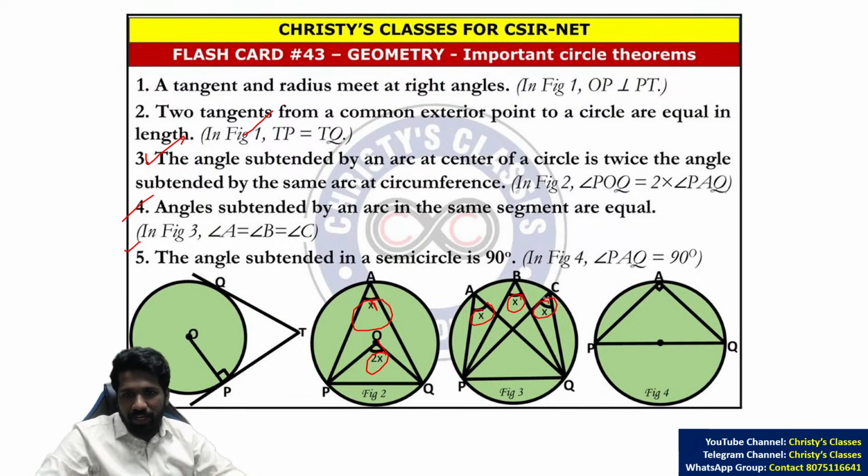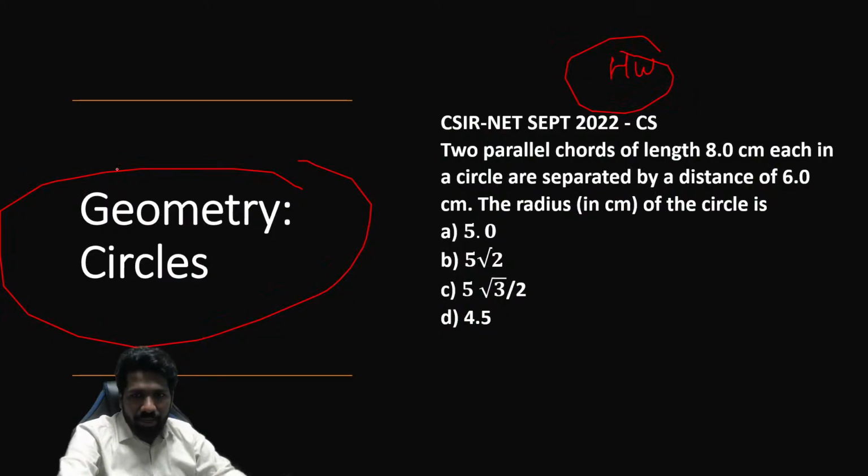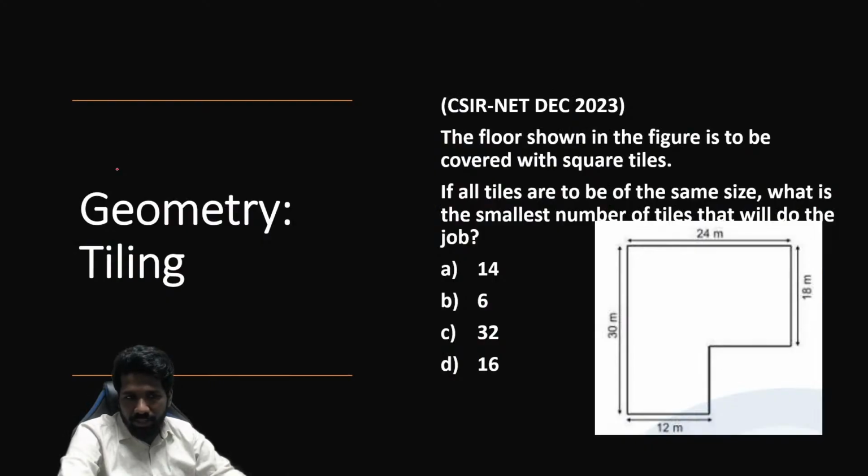All angles subtended in the circumference are equal. Semicircle का angle 90 degree है. ये 3 properties learn करके जाइए. Many questions are based on these 3 theorems.